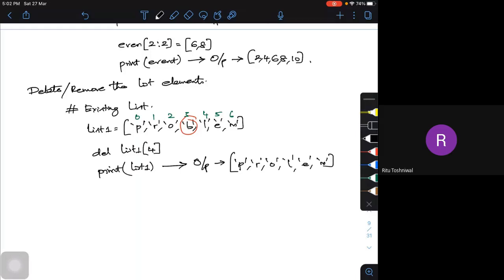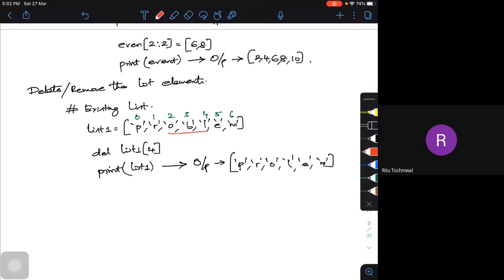Suppose I want to delete multiple elements. If I go back to the same problem, this list 1, I want to delete maybe OBL. OBL I want to delete.